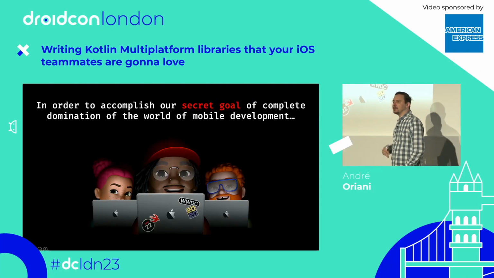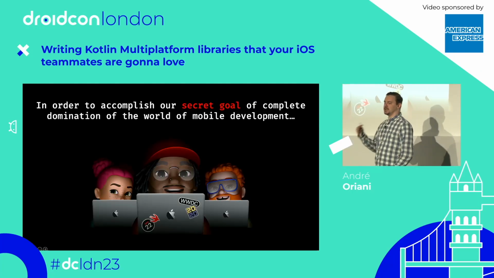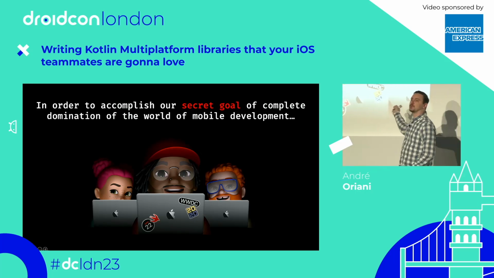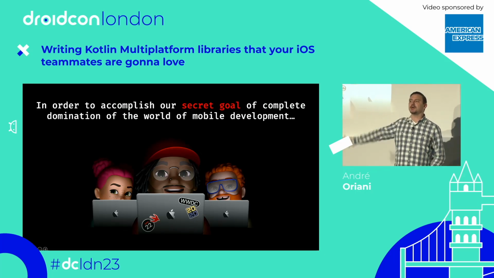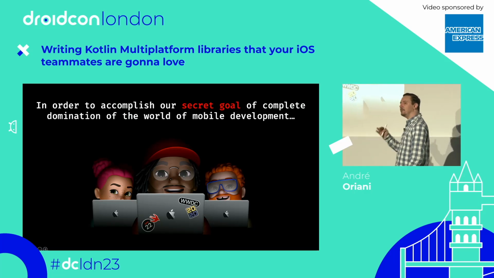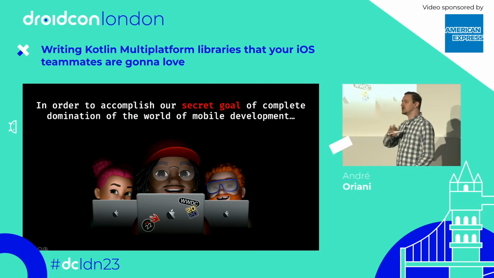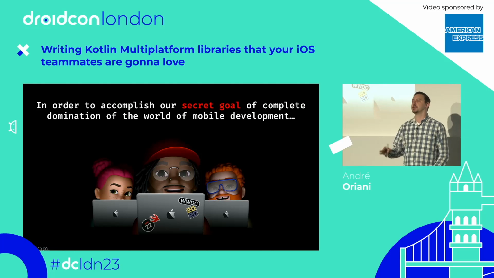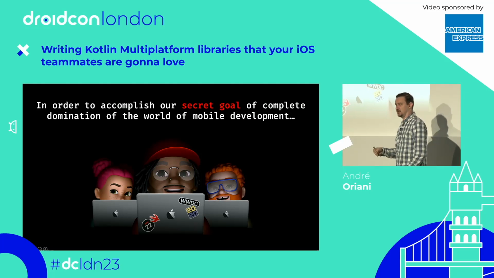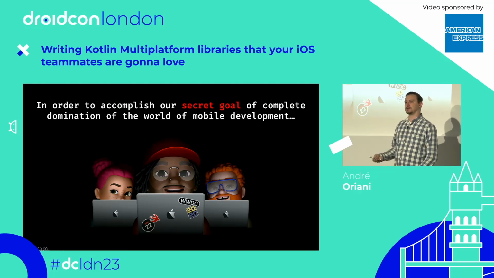However, in order to accomplish our secret goal of complete domination of the world of mobile development, we need to bring the iOS developers to our side. And how can we accomplish that? We accomplish that by writing KMP libraries that are so good, they won't even know they were written in Kotlin in the first place. And that's the whole topic of this presentation, how to write KMP libraries that play nice